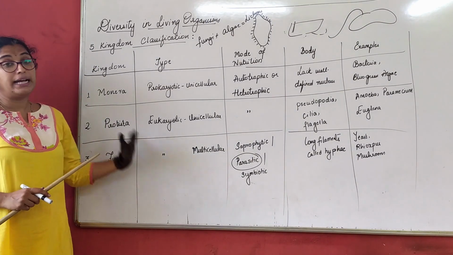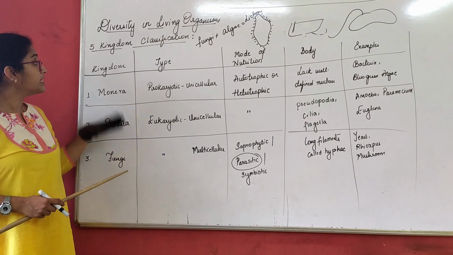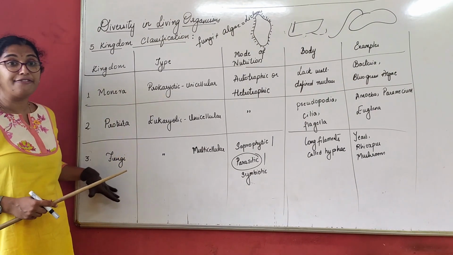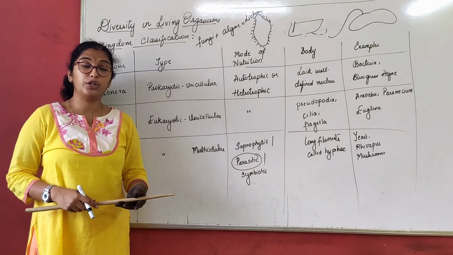About Plantae and Animalia, we will be doing it in our next class. So in today's class, we have done 3 kingdoms out of 5. If you have any doubt in this, you can call on the same day of the video. Thank you.